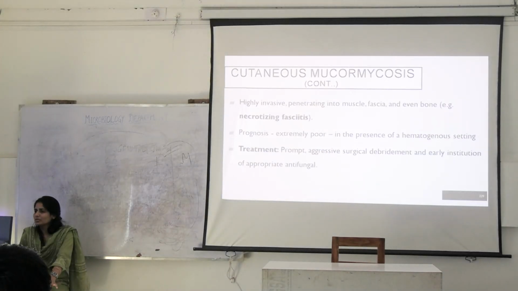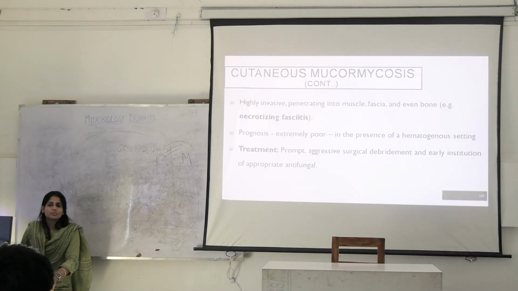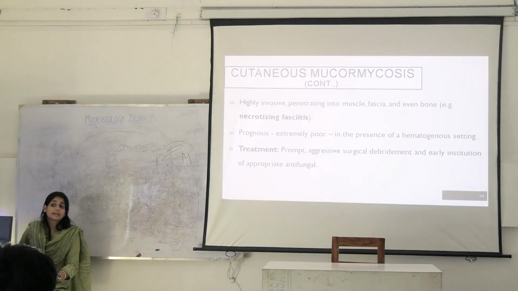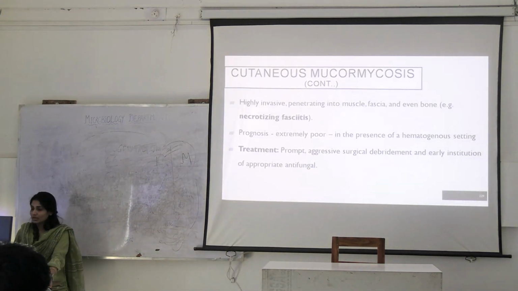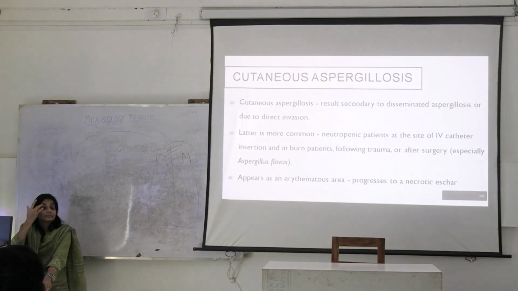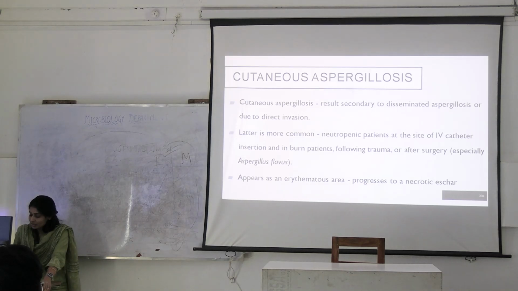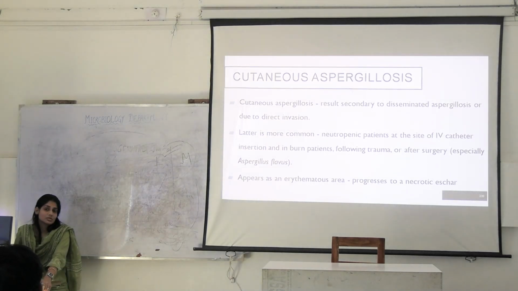You know about mucormycosis? Recently, where was mucormycosis commonly seen? In COVID-19, right? Aspergillosis. Aspergillus is a commonly found fungus in the environment and very commonly affects post-TB patients.